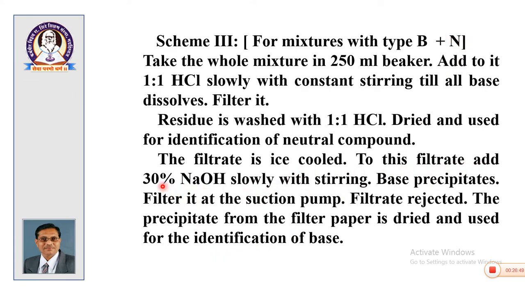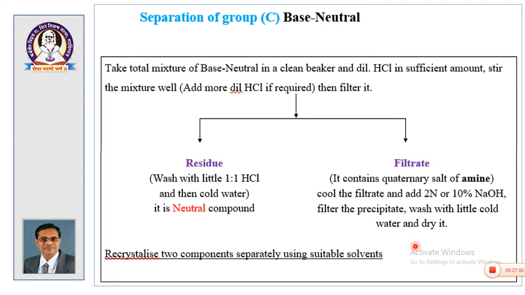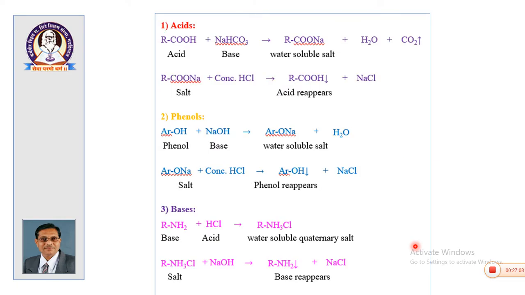To the filtrate 30% concentrated NaOH is added slowly with constant stirring. Base precipitates at the filter with suction, and you will get the base which is to be used for identification of base. So, in this way 3 schemes are used for the separation of these different kinds of mixtures. The reactions which I mentioned earlier are again repeated here.